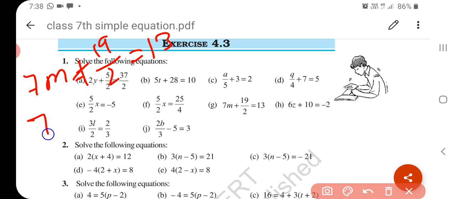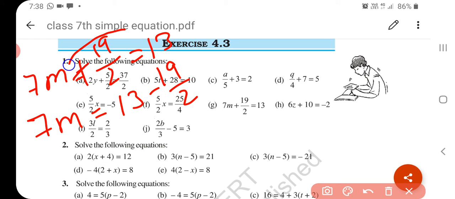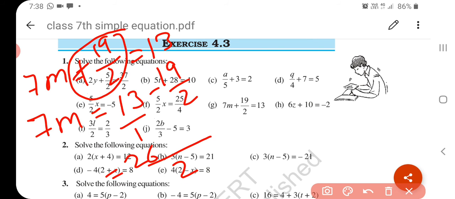So 7m is equal to 13 minus 19 upon 2, because 19 by 2 has a positive sign on the LHS. So when we transpose it to the RHS, it becomes negative. Now here 13 upon 1, and 2. The LCM of 1 and 2 is 2. 13 2s are 26 minus 19.